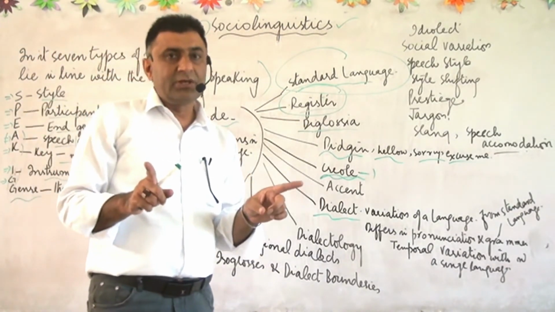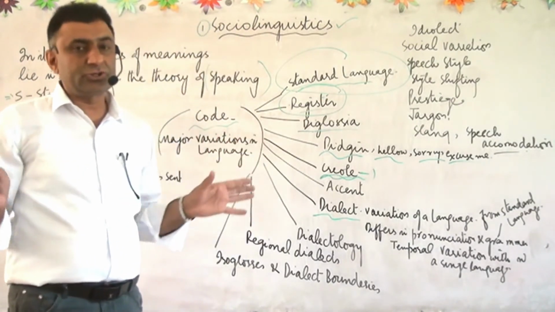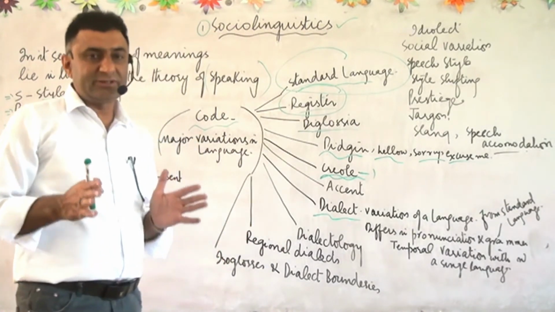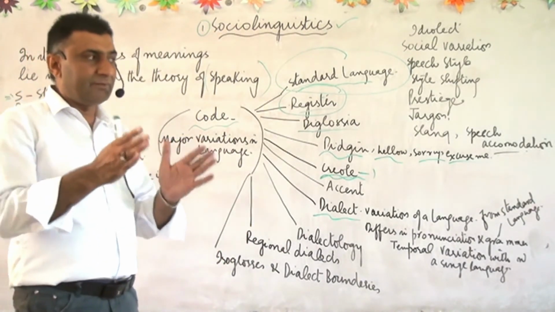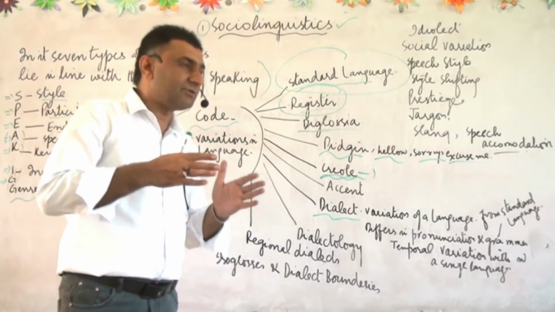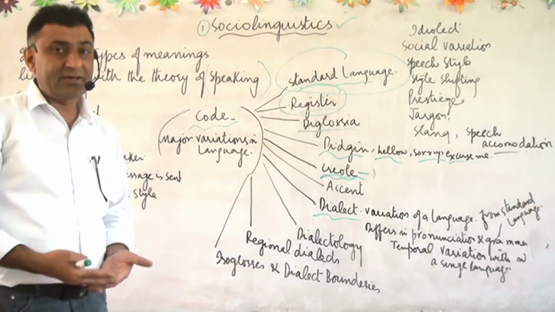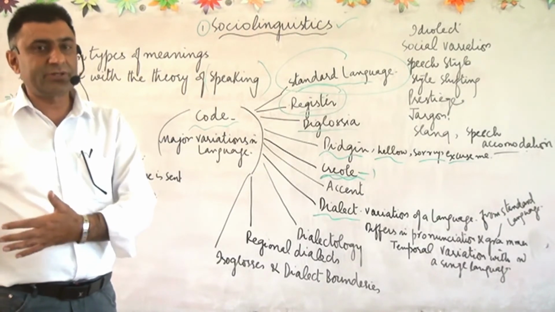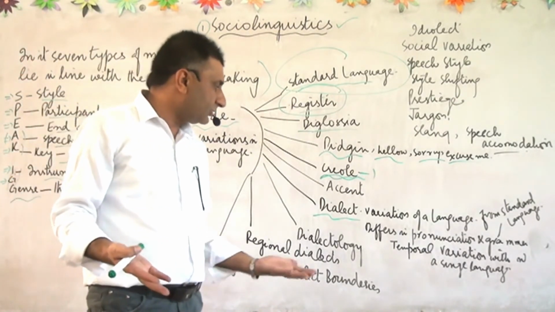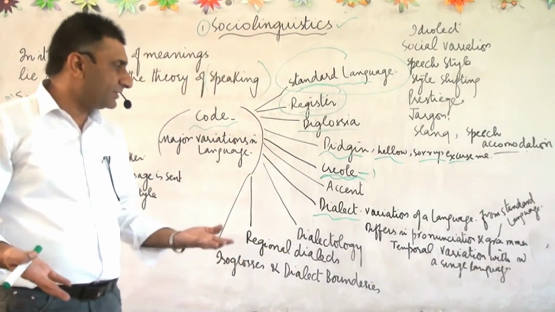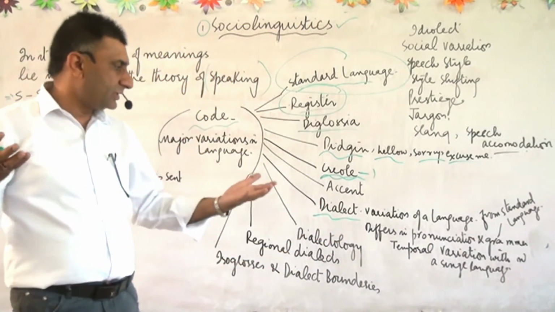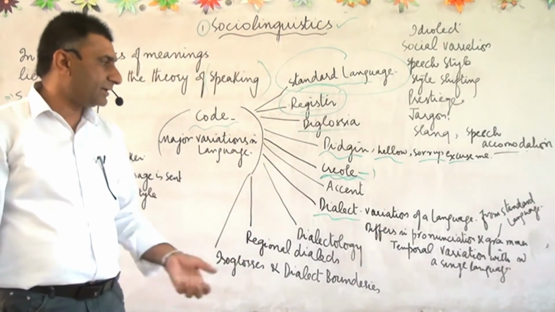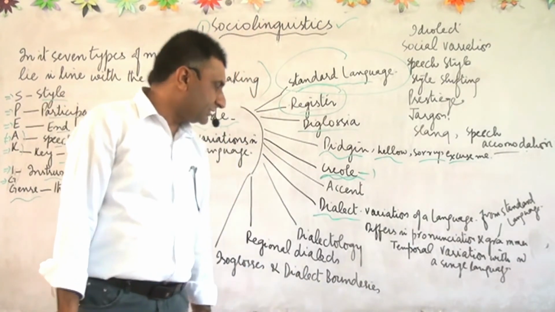But because there are so many people living in different areas of the world, different areas of the country, they are all using the same standard language. But maybe people living in one area are speaking the language in a different dialect than the people living in another area of the same country. Both have the same language, same origin of language. So dialect is a variation of a language, and it differs in pronunciation and grammar from the standard language, and that's why it's called temporal variation within the language.